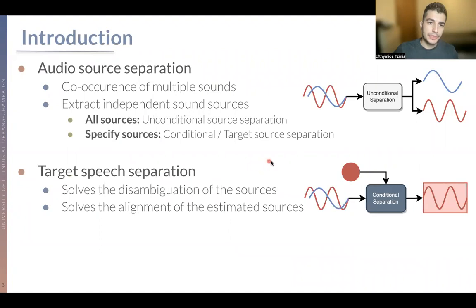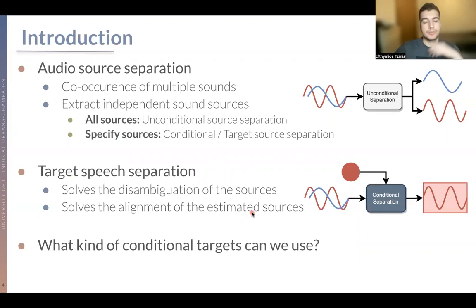So target source separation first solves the disentanglement of the sources problem, but also solves the alignment of the estimated sources to a proper order, as we can see here, using a conditional separation network, using some kind of condition and then only targeting one of the sources.